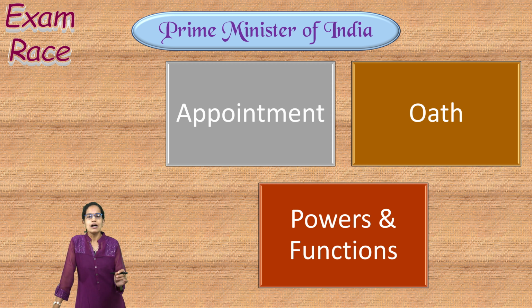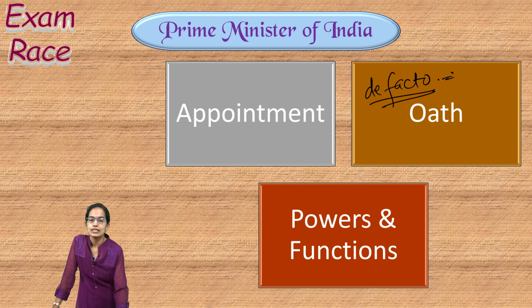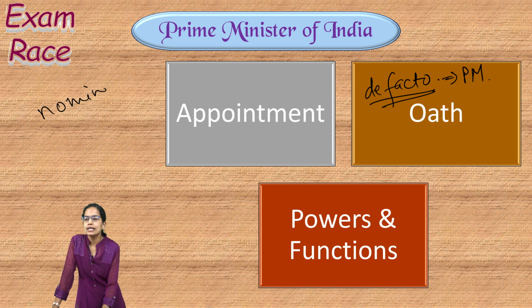Now when it comes to the real executive, we call the real executive the de facto executive, and the de facto or the real executive is who? It is the Prime Minister of India. However, we do have a nominal executive. Nominal executive is also known as the de jure executive. And who is the de jure executive in case of India? It is the President of India.